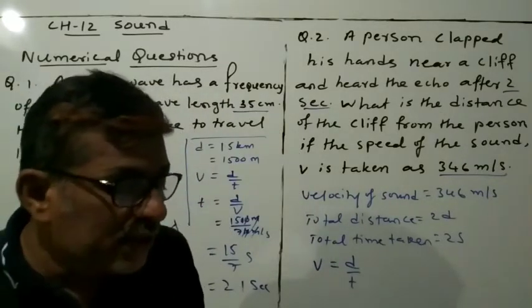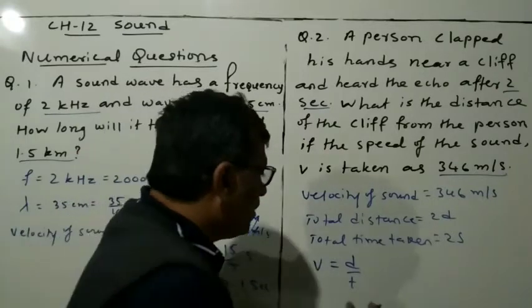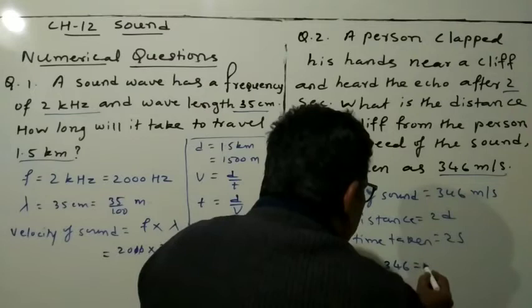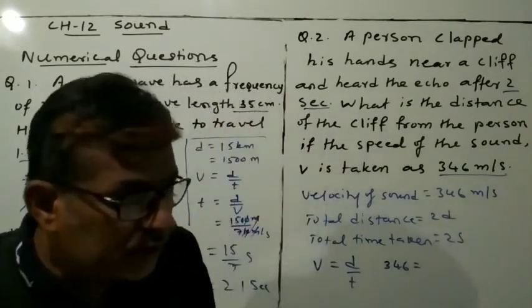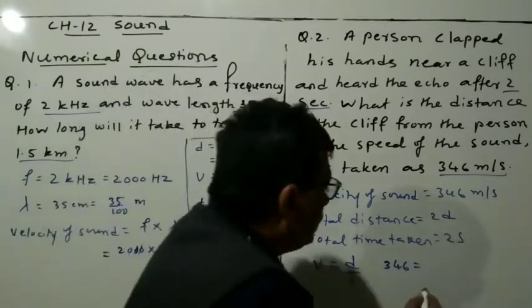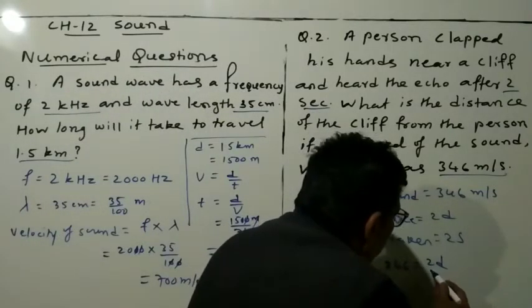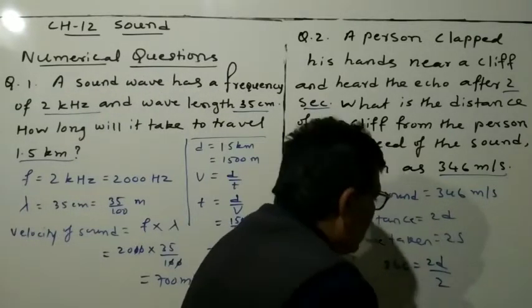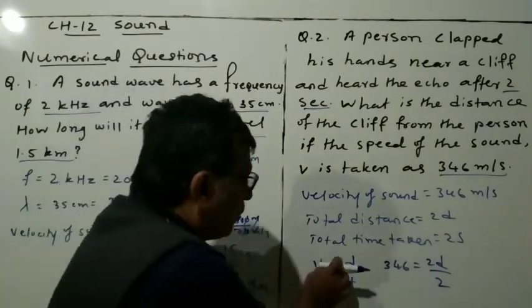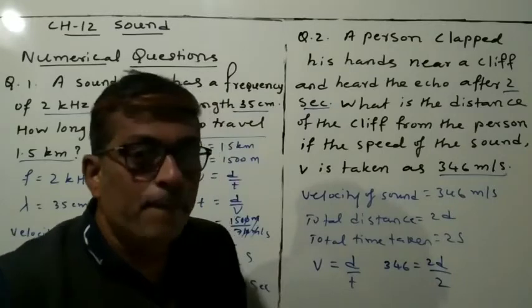Here velocity is given. Velocity is 346. Distance, total distance, is 2d, which is given. And time is 2 seconds. So this is the way we can fill this in: v is equal to d divided by t.